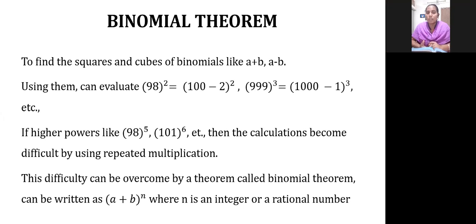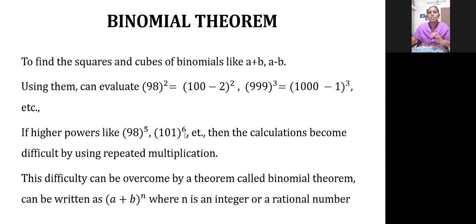Can you see that if the power keeps on increasing? Square itself means 2 times you have to multiply that number. Cube means 3 times you have to multiply it. So repeated multiplication is being performed for finding any values for square, cube, or any powers. To avoid the difficulties of repeated multiplication, we are moving to a concept called binomial theorem.